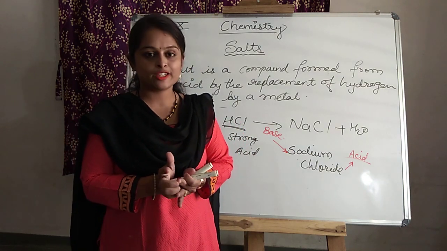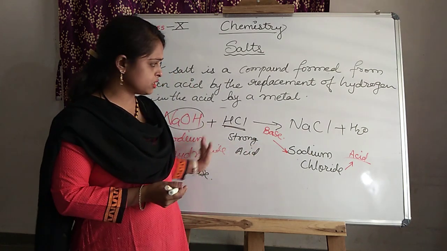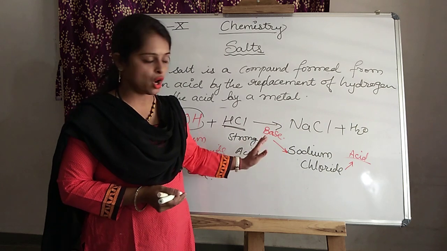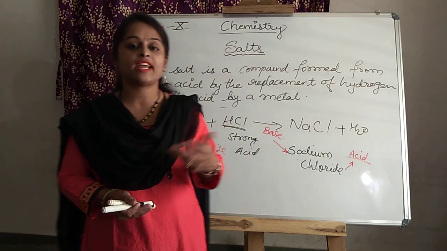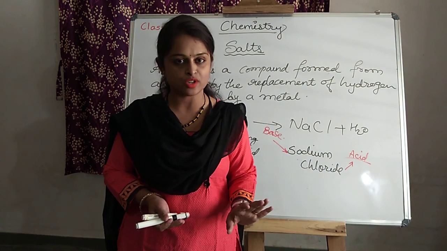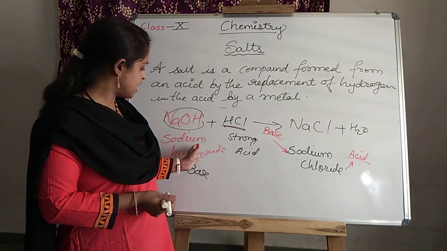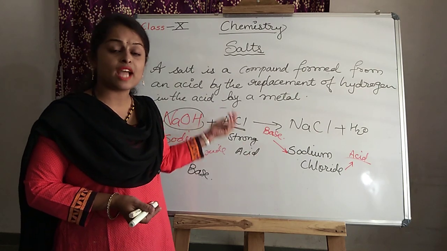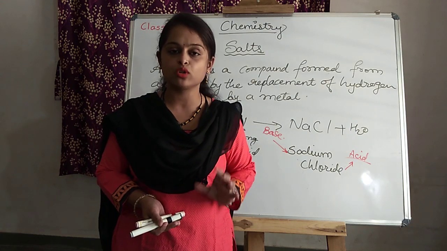See, we understood that these salts are derived from the acid and base. This reaction, in short, is a neutralization reaction. Yes or no? When the acids react with the base and produce salt and water, this reaction is called neutralization. Clear? So if you understand that they are produced by the acid and bases, and when the acid and bases are soluble in water, it means automatically that salts are also soluble in water.